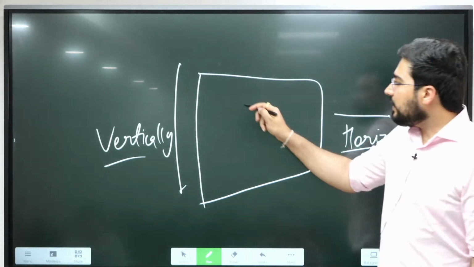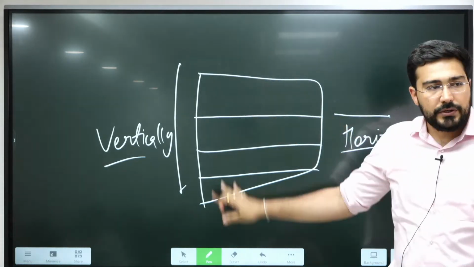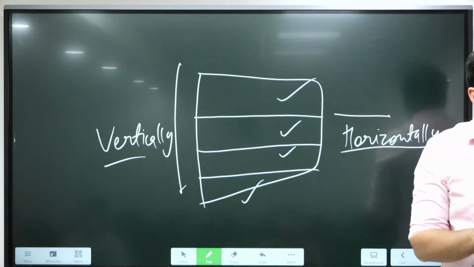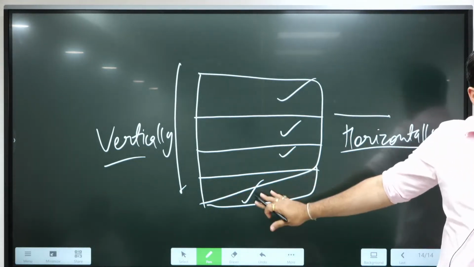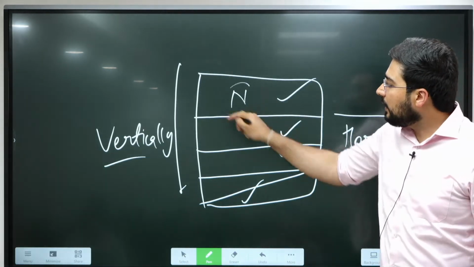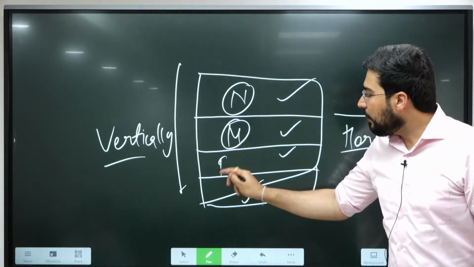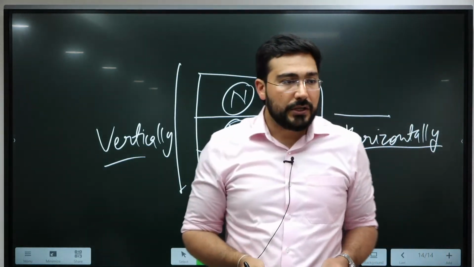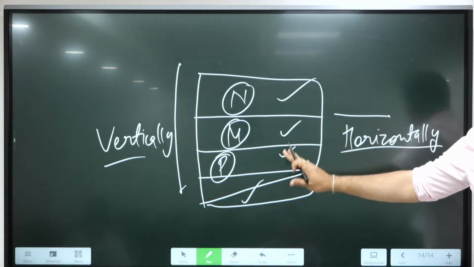Okay, so whenever we see vertical excavation, these parts are not going to belong to the same period. Why? Because this came earlier, like this may belong to Neolithic, this may belong to Mesolithic, and this may belong to Paleolithic era. So whenever we have vertical excavation, we are going to find artifacts of different periods.